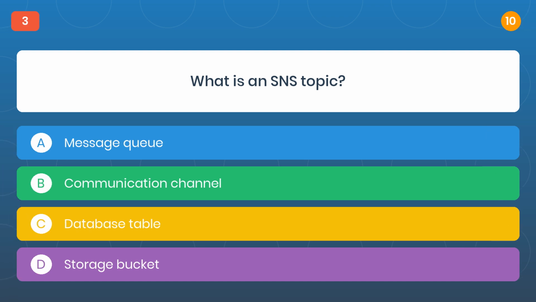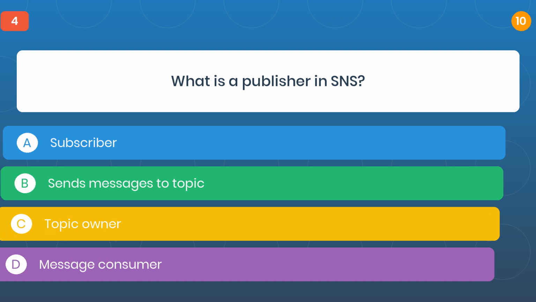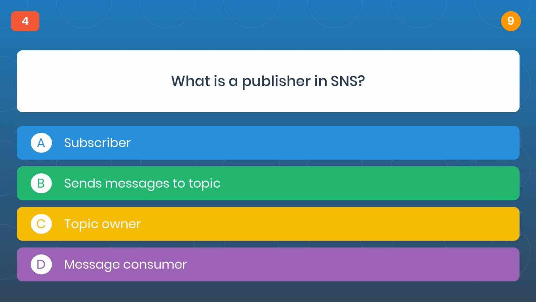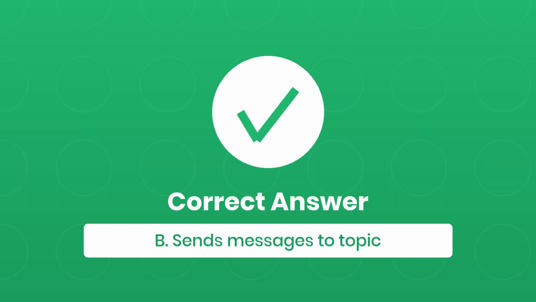Question 3. What is an SNS topic? The correct answer is B. Communication channel. Question 4. What is a publisher in SNS? The correct answer is B. Sends messages to topic.